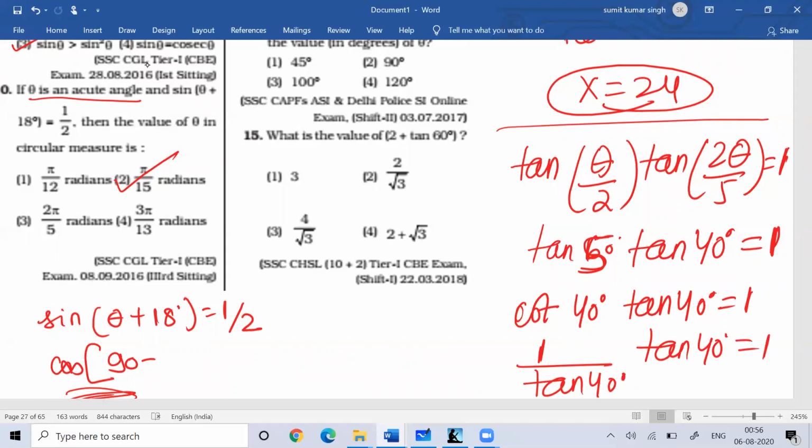Fine. Then next question. What is the value in this question number 15? So you know that tan 60 degrees is root 3. So the answer for that is 2 plus root 3. So this all is there here. Nothing is difficult, so you can easily understand this. So what all we have done.